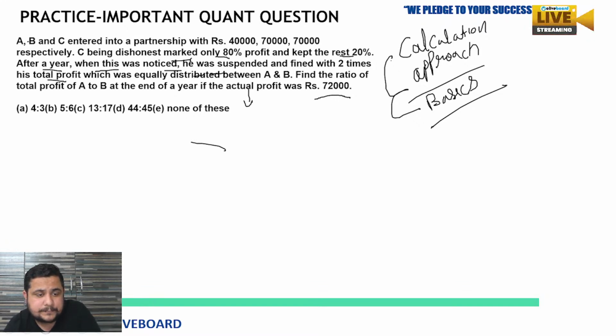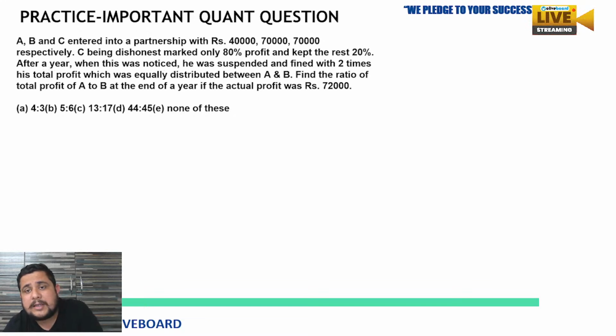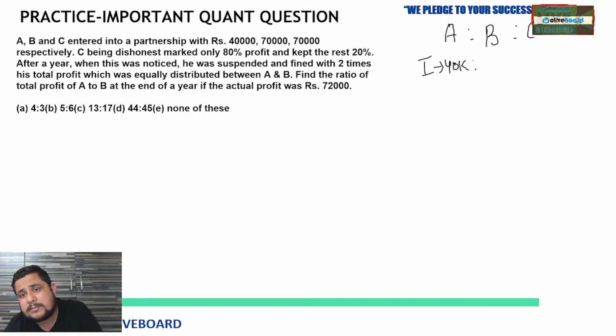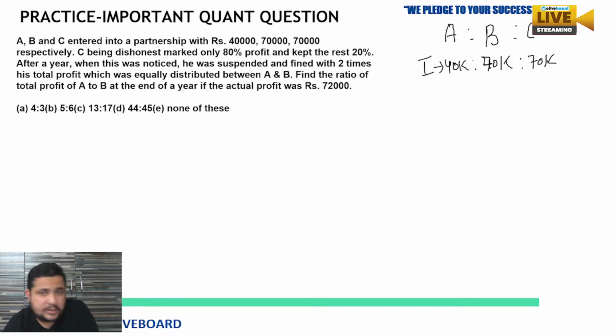So the investment of A, B, and C we have to look out. So that is 40,000, right? So I can write down 40K also. Possible, right? 40K. And the next one, by B, is 70K and by C also 70K. So anyone who got the answer?